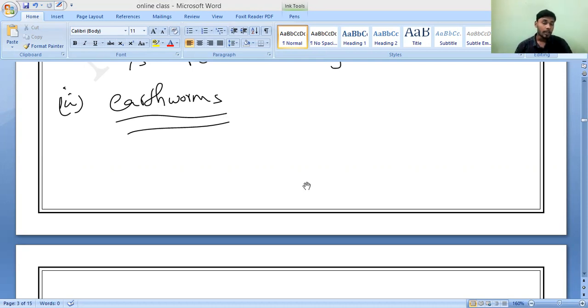The major organ involved in the exchange of gases also works like an excretory organ. What is that in earthworms? Skin, correct? In addition to Nephridia, the moist skin of the earthworm also acts as an excretory organ. Please all of you write this point.